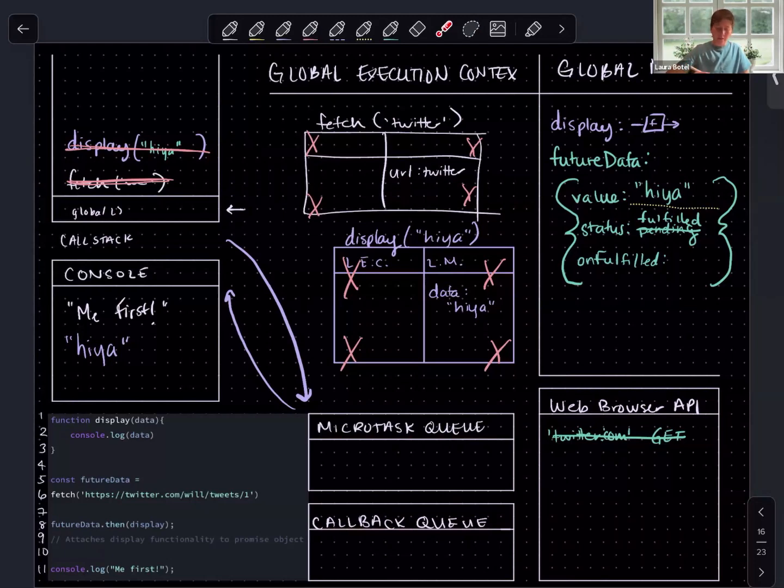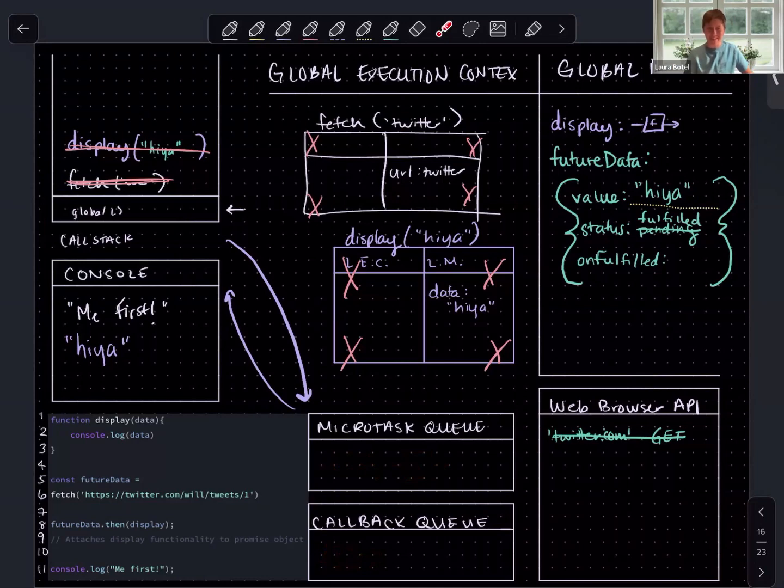Which do you think gets priority with the event loop? So we know the event loop checks the call stack to make sure that it's empty. It makes sure all of the synchronous code is run. When that is true, if there were multiple functions waiting in our queues, which do you think would be pushed to the call stack first? Make a guess, and then we'll talk through the answer in our next diagram.